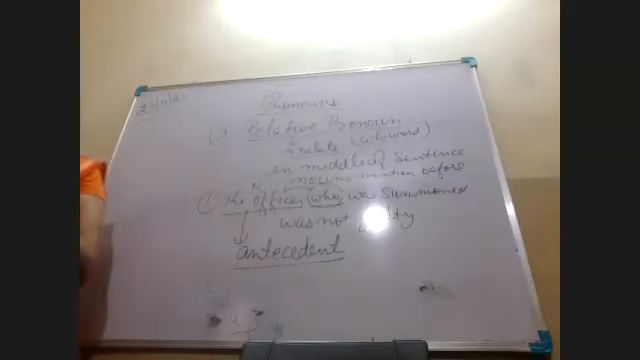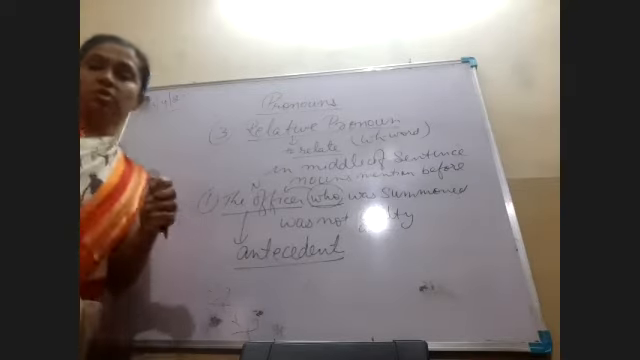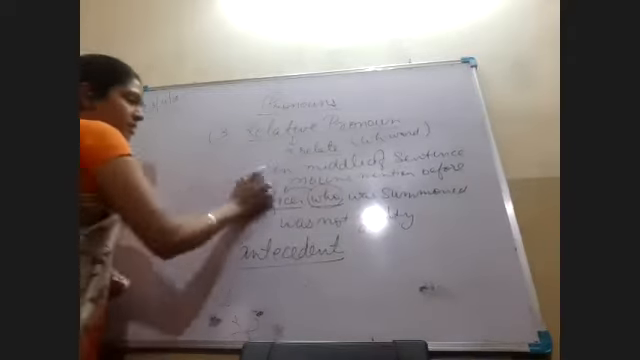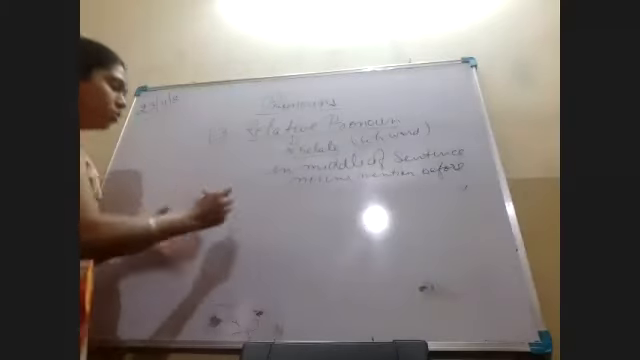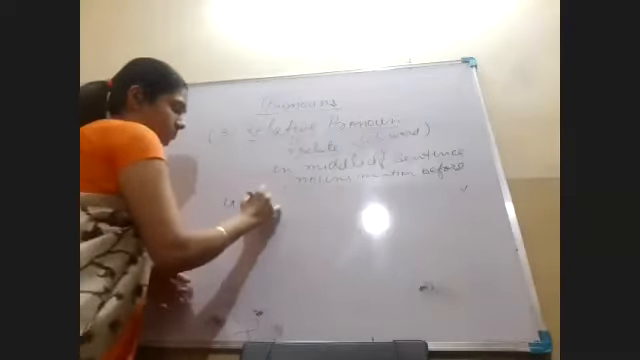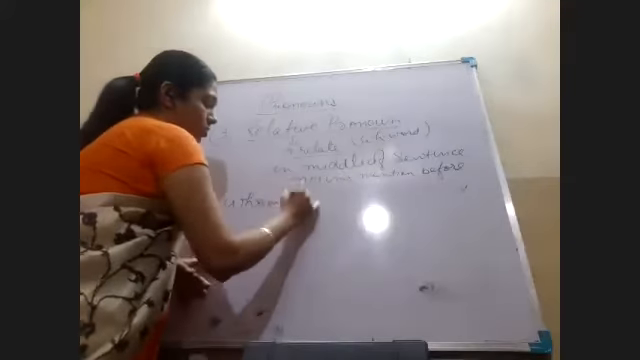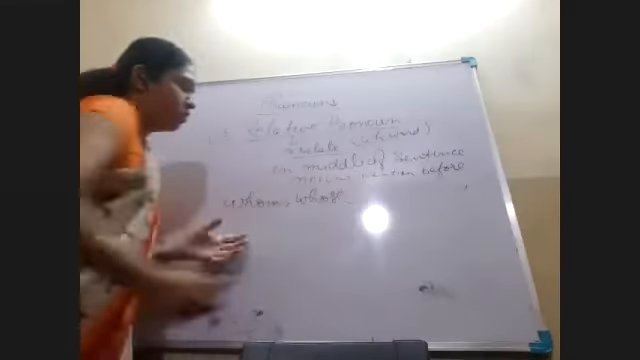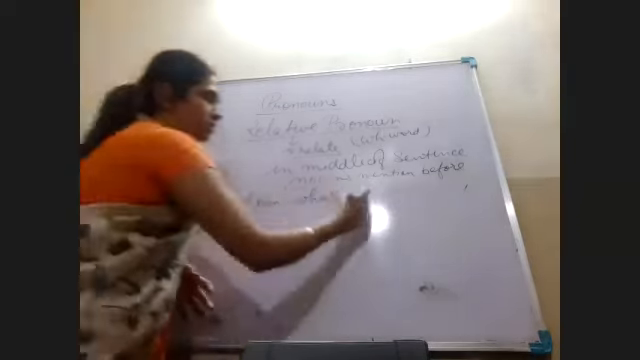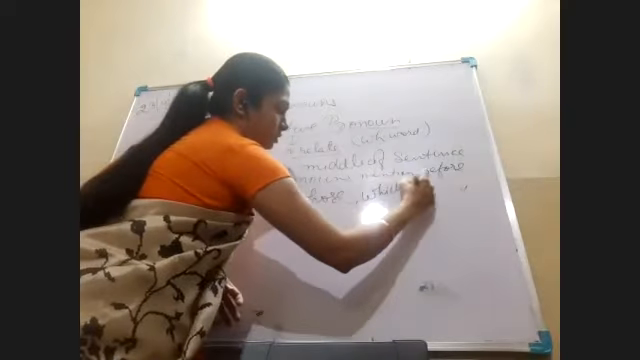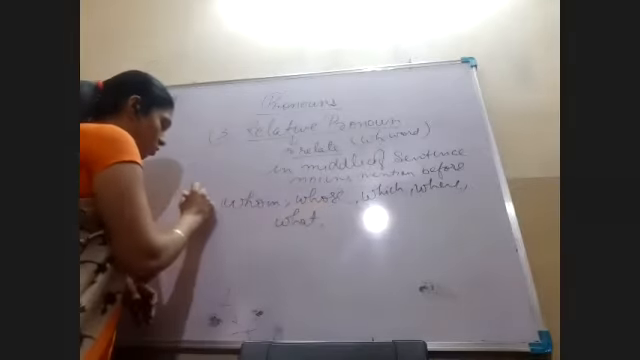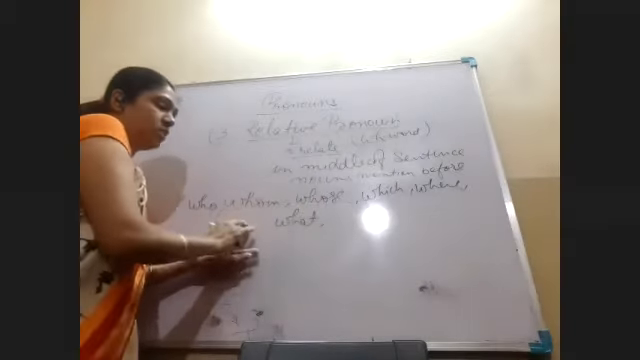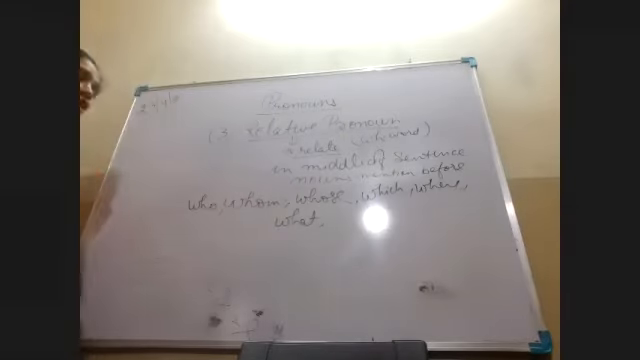Apart from this, there are other relative pronouns also. They are who, whom, whose, which, where, and what. All these are the relative pronouns which are used somewhere in the middle to relate.